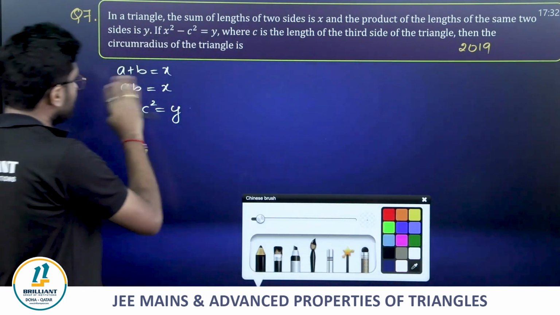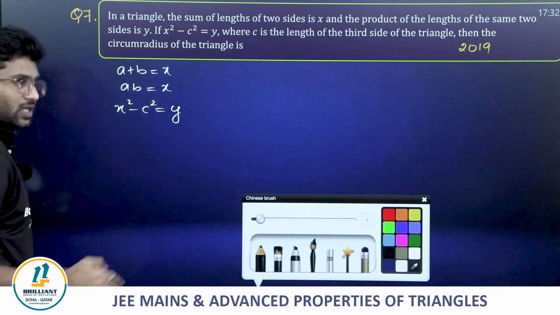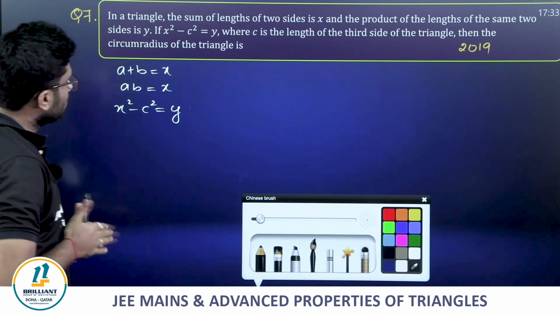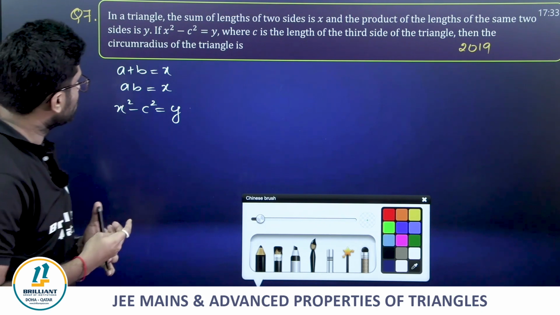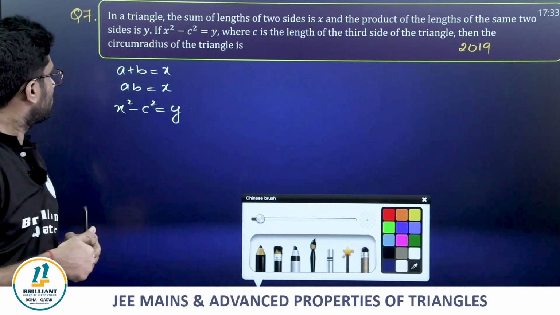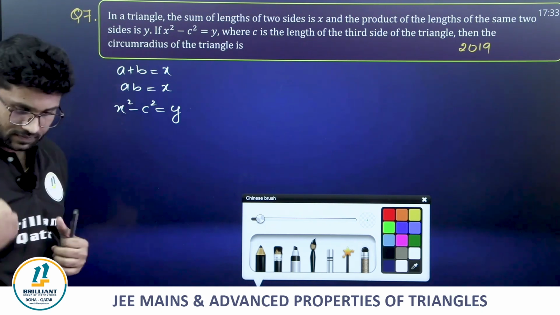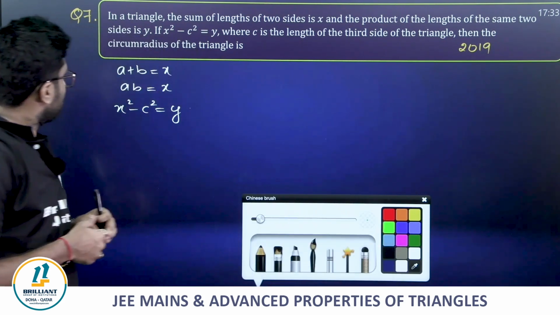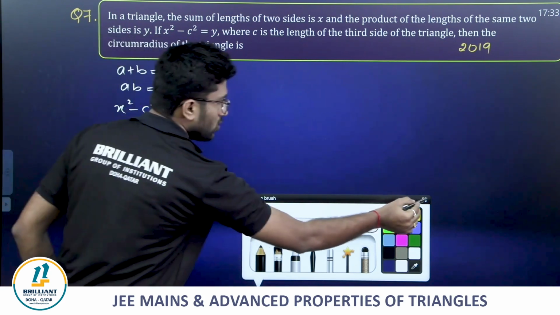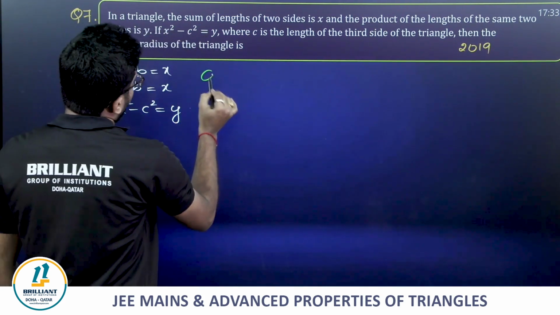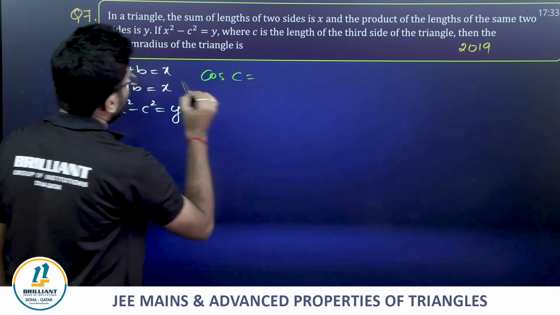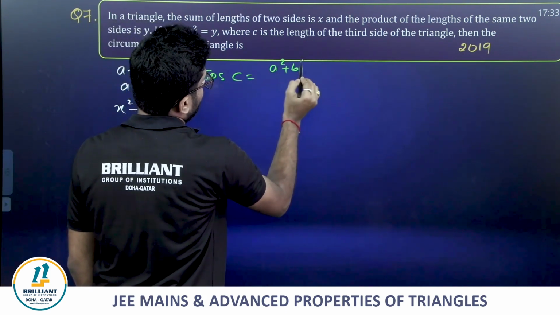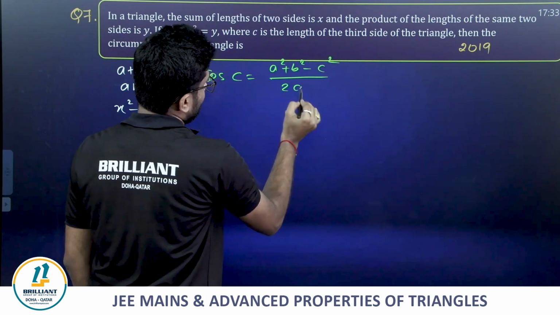Friends, see, x square minus c square means, let's try to do something in terms of k. Let's use the cosine rule. See, cos C is equal to (a square plus b square minus c square) by 2ab.